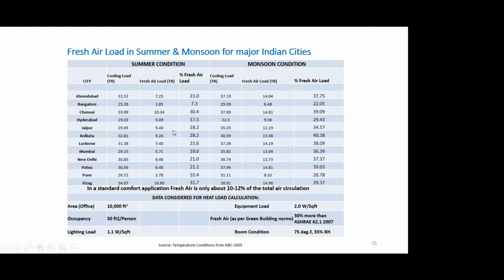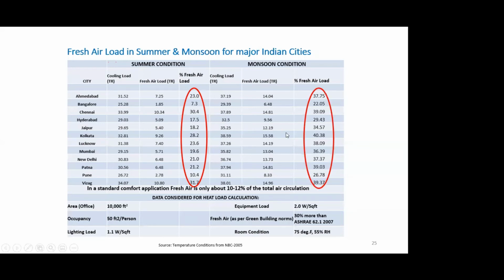Let's see the percentage of fresh air load as the total load. Except for Bangalore and Pune, it is falling in 20 to 30%. So in summer, in most of the cities, the fresh air accounts for anything between 20 to 30% of the load.